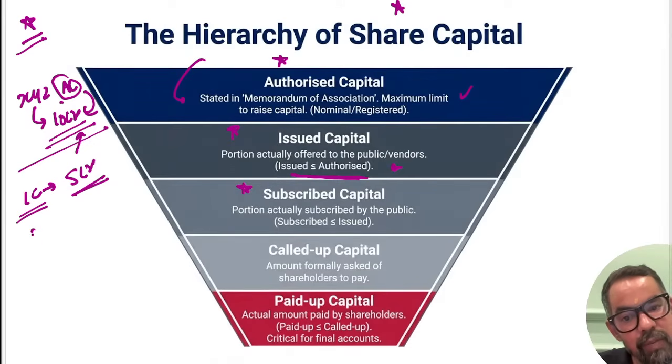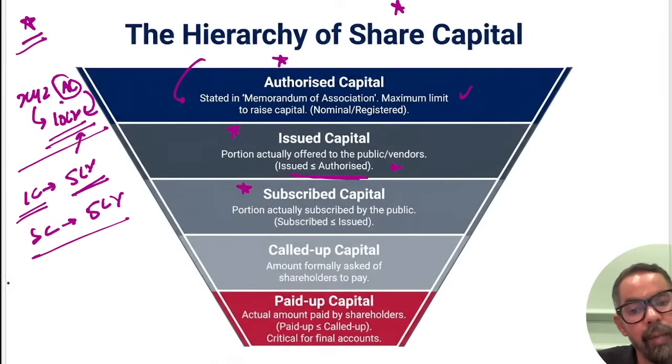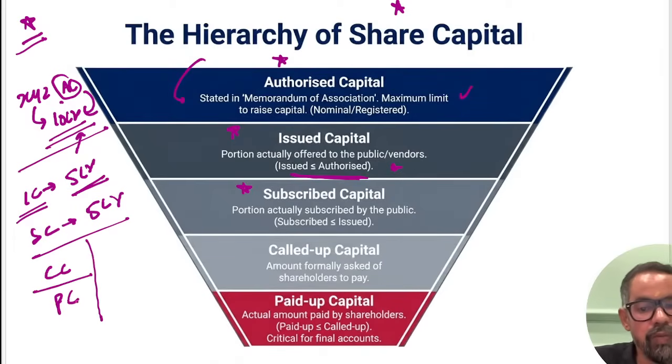Now we have subscribed capital, which is actually subscribed by the public. Let's say they got 100% subscription, so it can be 5 crore or less than that. Then we have called up capital and paid up capital. When it comes to these two, paid up is the part of this 5 crore which is already paid by the prospective investors, and the remaining amount is called up.